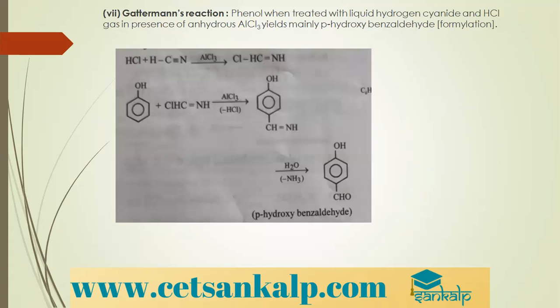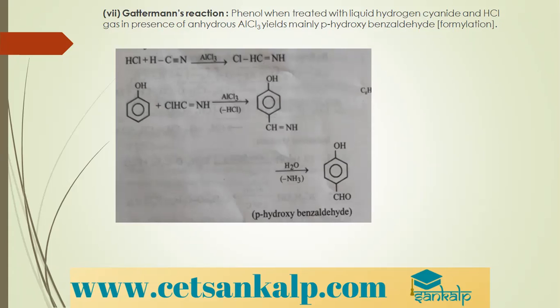Gattermann's reaction. HCl when treated with HCN, that is hydrogen cyanide, in the presence of AlCl3 gives the compound CHCl=NH. This, when treated with phenol in the presence of AlCl3, gives CH=NH substituted at the para position. Further hydrolysis gives a para-substituted benzaldehyde, para-hydroxybenzaldehyde.